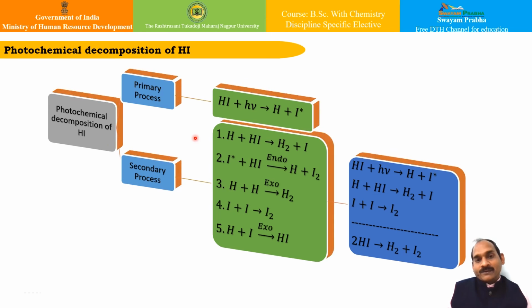So what is the primary process? A molecule of HI absorbs one photon of light and dissociates to give a hydrogen atom and an excited iodine atom. This is the primary step, isn't it?